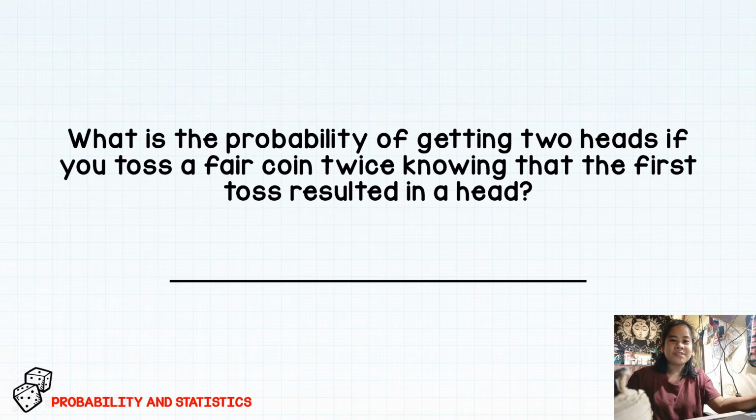So let's proceed to the second problem. What is the probability of getting two heads if you toss a fair coin twice knowing that the first toss resulted in a head? Okay, you can just pause the video to answer the question and play it once you're ready. With that, let's proceed.